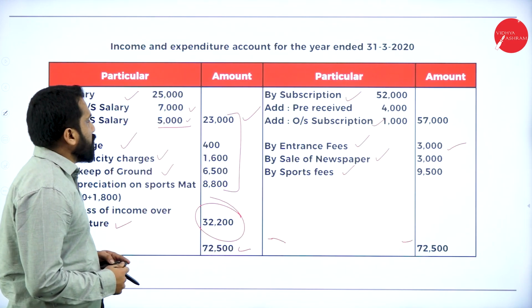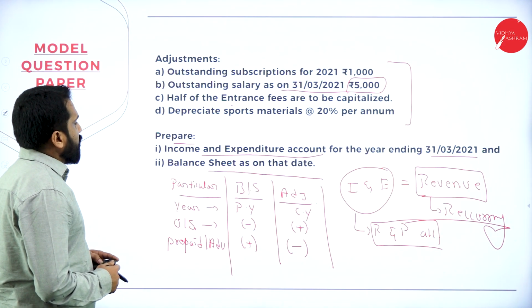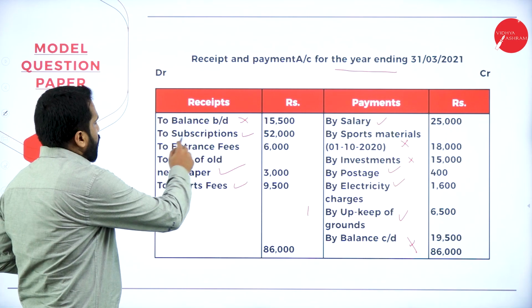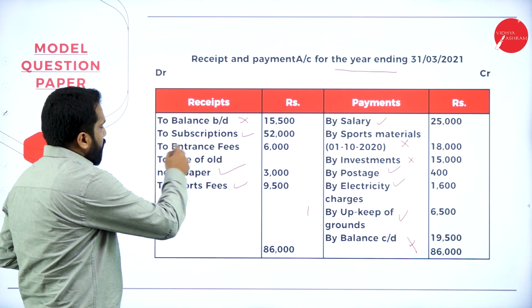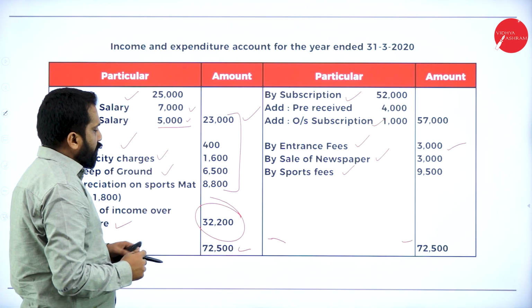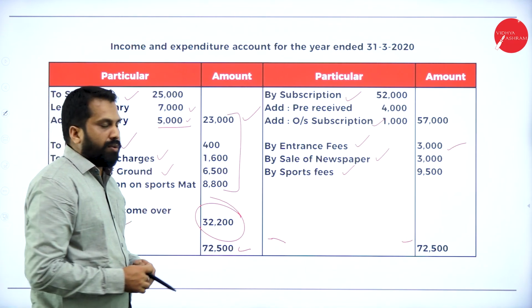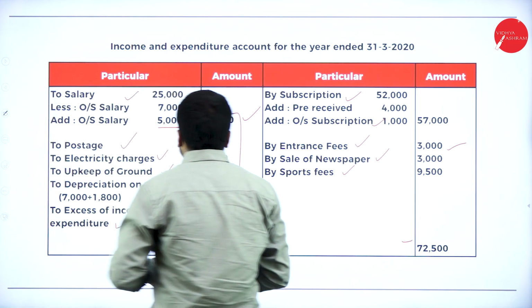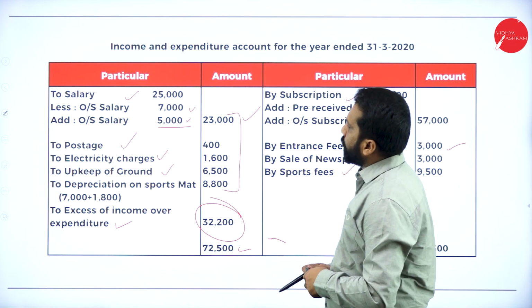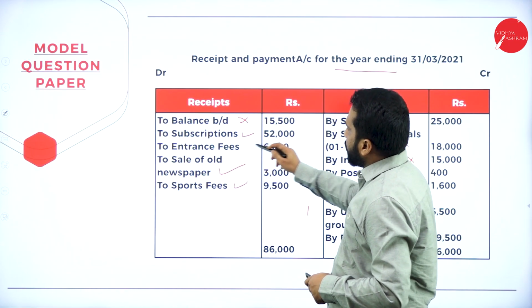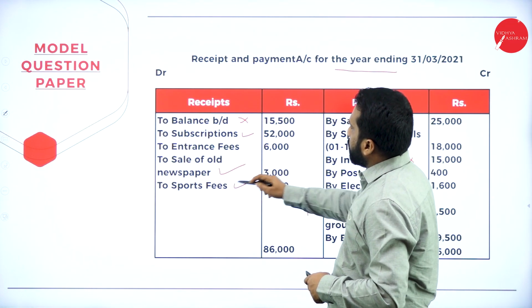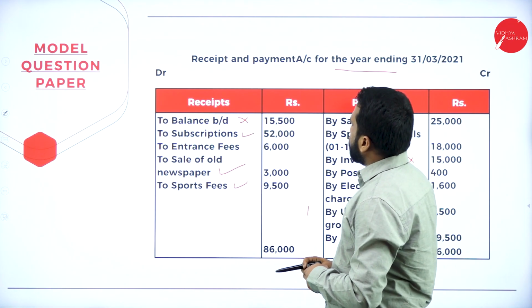We'll go back to your old one. What was your old capital? Balance brought down, subscription, entrance, sale. There is no capital fund. What is your profit? 32,200. Along with that, is there any donation or something? No. So these are the things: subscription, entrance fees, sale of old newspapers, sports fees, balance brought down.